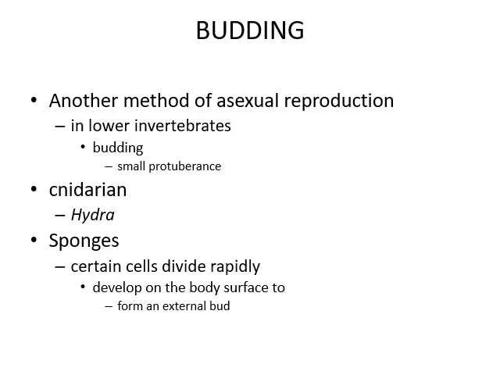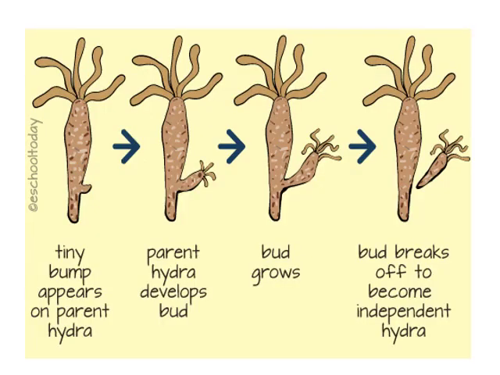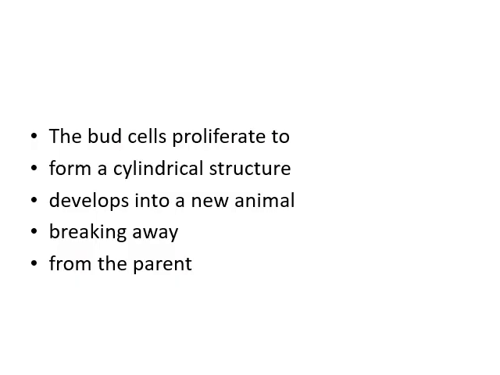Certain cells divide rapidly in these animals and develop on the body surface to form an external bud. Here you can see a tiny bump appears on the parent hydra, then the parent hydra develops a bud, and this bud will grow into a separate individual. This bud breaks off to become an independent hydra. The bud cells proliferate to form a cylindrical structure that will develop into an animal breaking away from the parent.